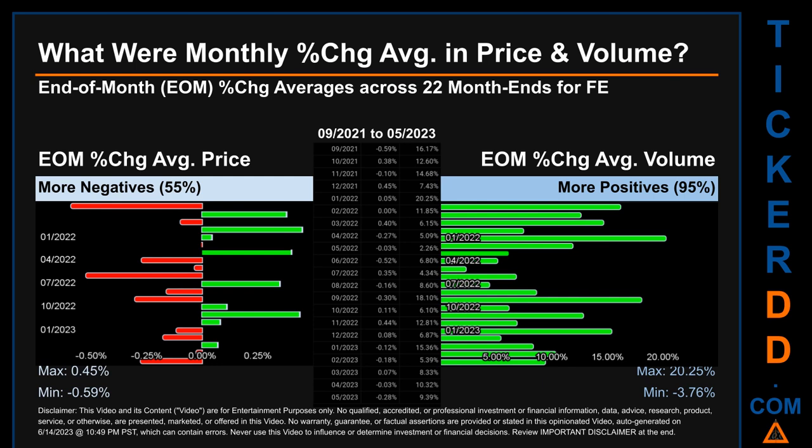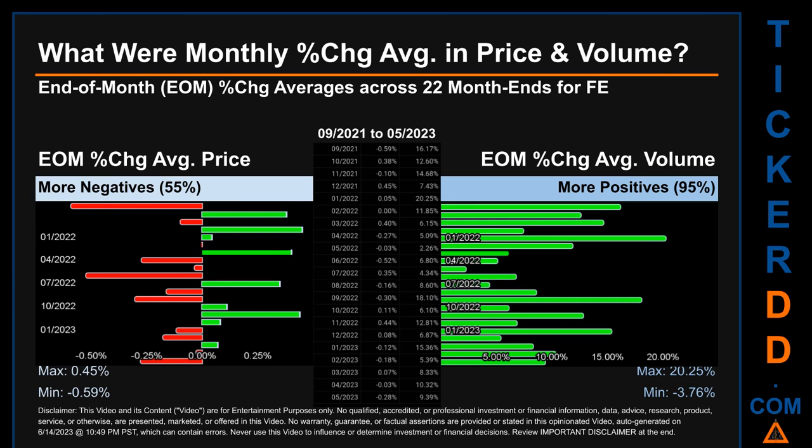What were end-of-month percentage change averages in price and volume for FE? The monthly average of percentage change in price and in volume were calculated for each of the 22 month ends. That calculation took daily percentage changes and averaged them for each given month. If a month end came out negative, then it means that the month summarily saw a negative change.